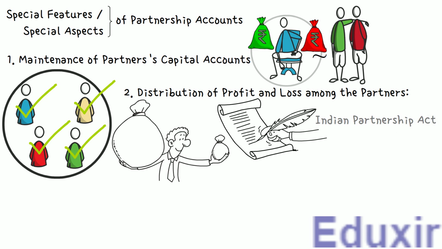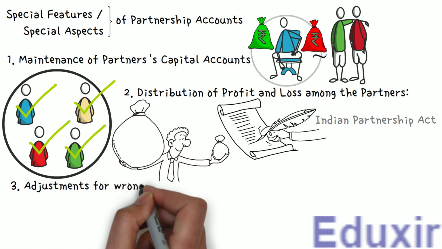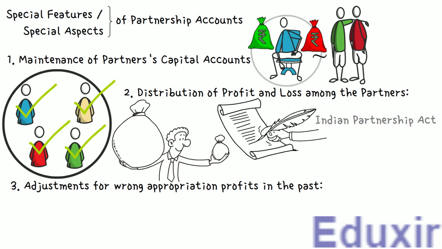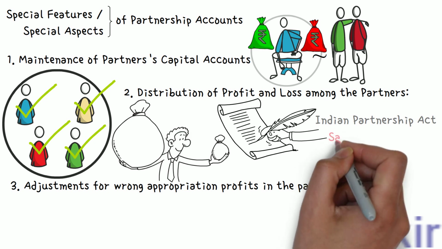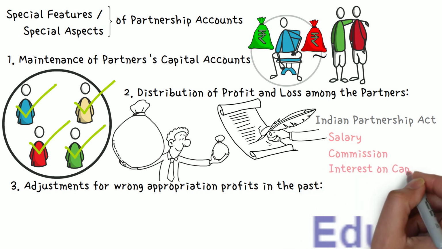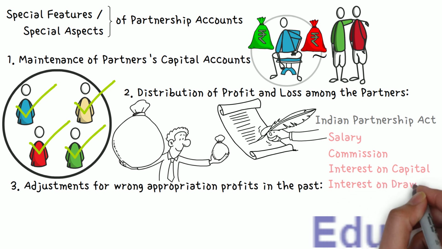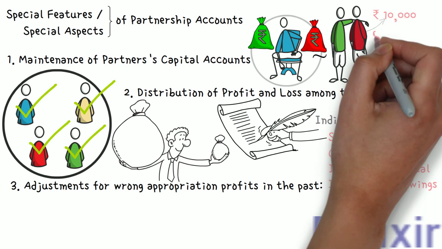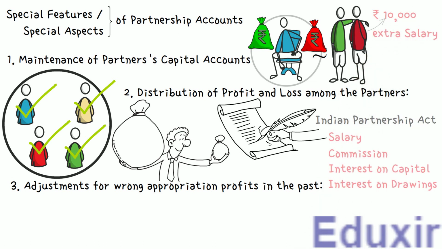The next special aspect is the adjustment for wrong appropriation of profits in the past. This comes into picture if there are any errors in handling the salary, commission, interest on capital, interest on drawings, etc. in the past. If there were any errors in the past, they should be handled appropriately in the current accounting period. Suppose a partner was paid 10,000 rupees of additional salary in the past. We need to adjust this partner's account to ensure that those 10,000 rupees are recovered or adjusted.